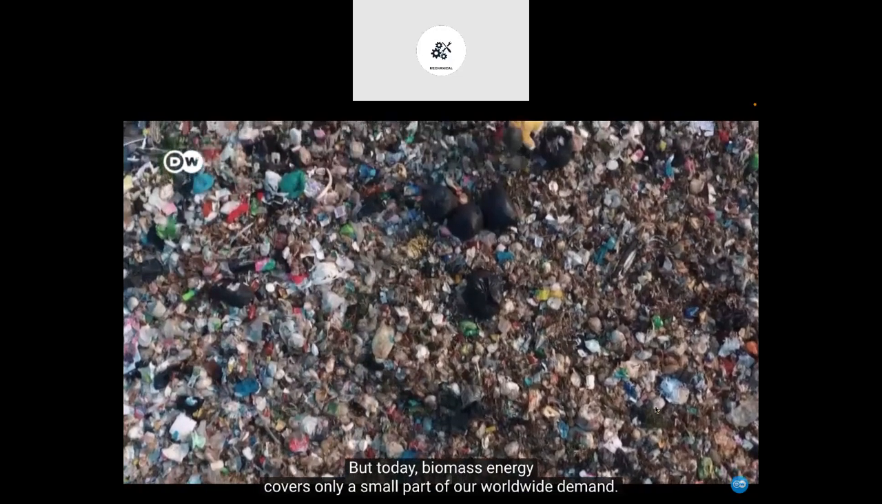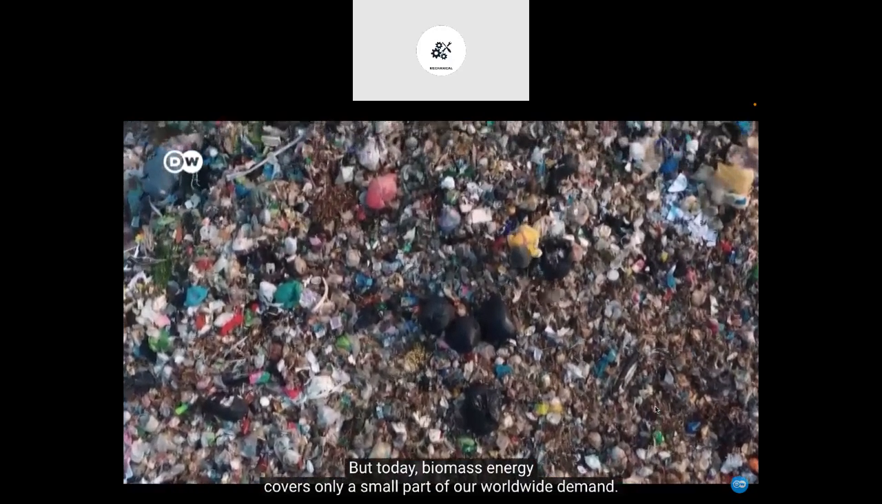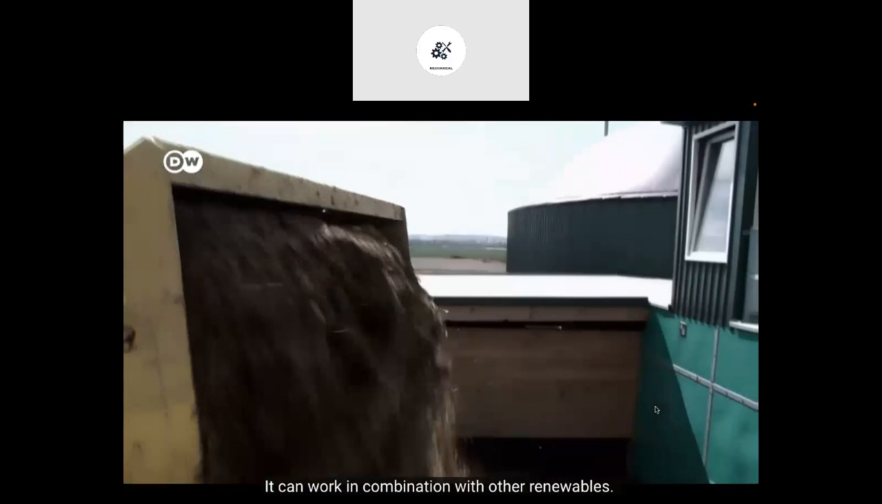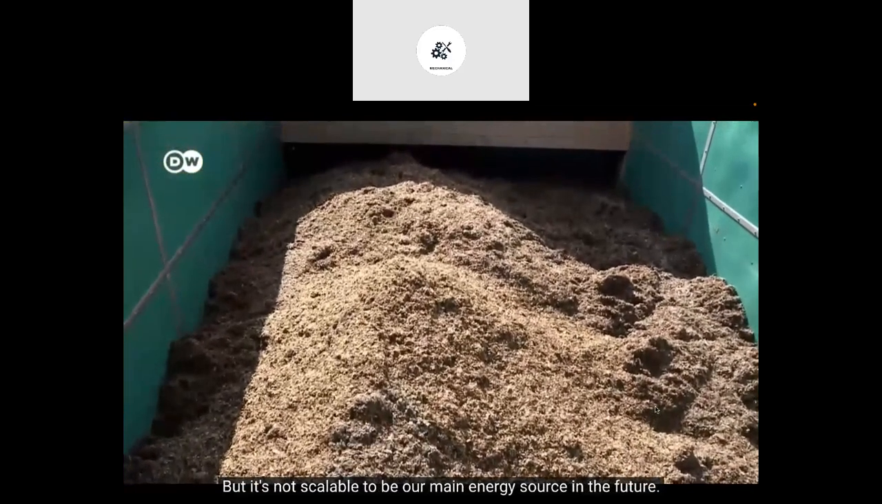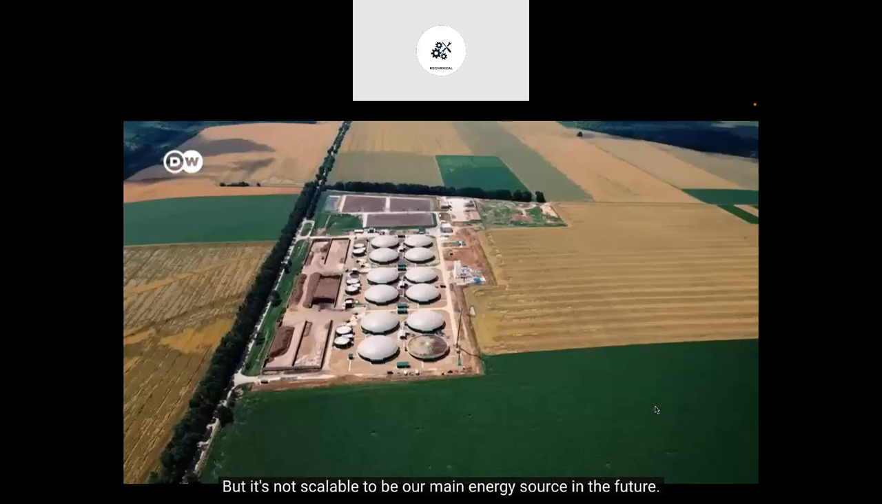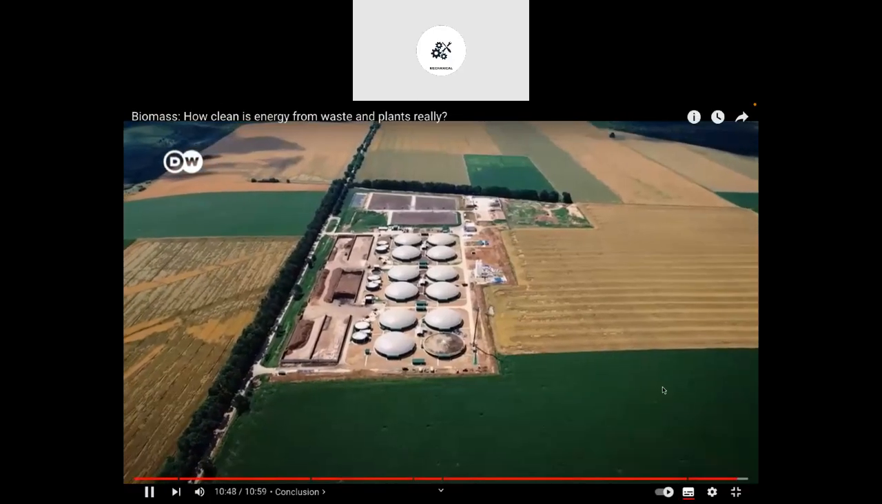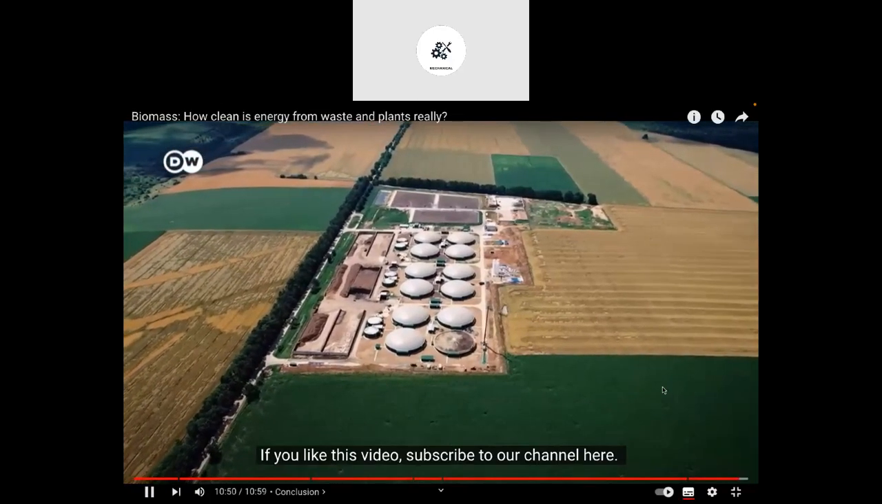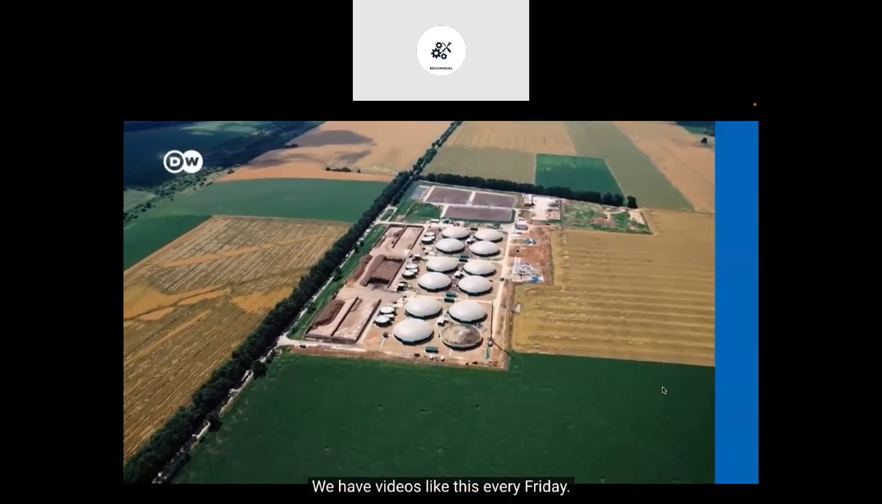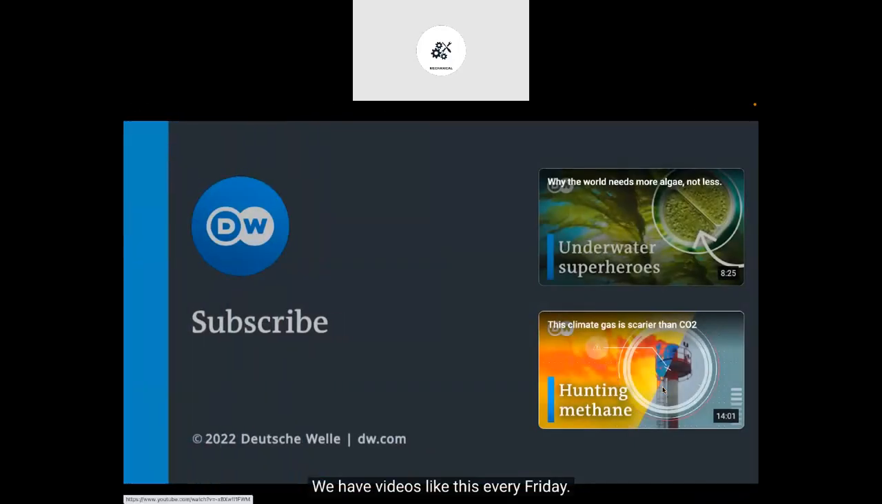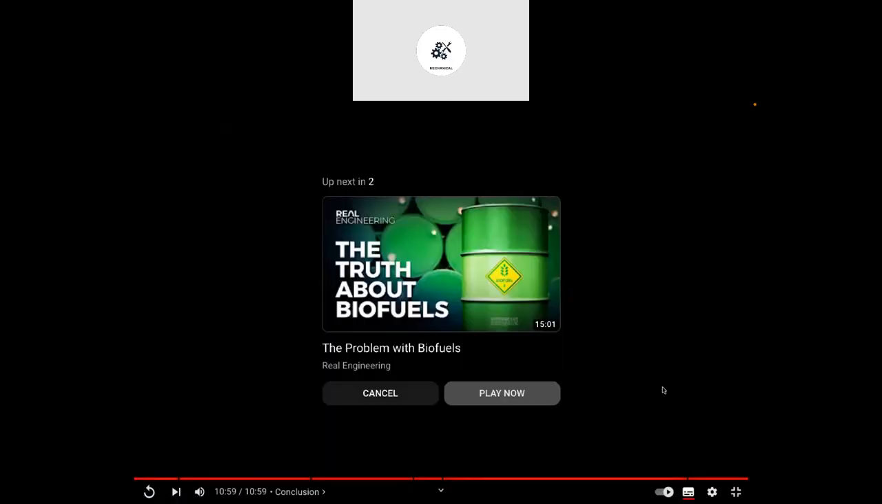Wood waste can, however, be digested by bacteria at a biogas facility. And organic products like that banana peel powering your phone can help manage waste cycles. But today, biomass energy covers only a small part of our worldwide demand. It can work in combination with other renewables, but it's not scalable to be our main energy source in the future.